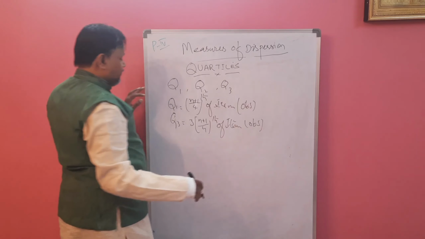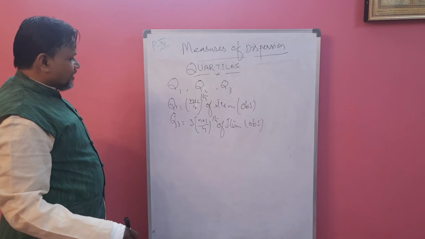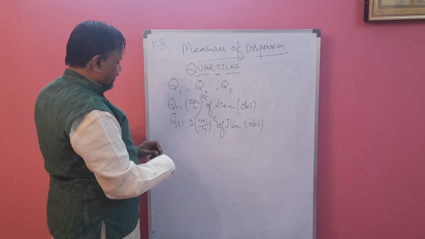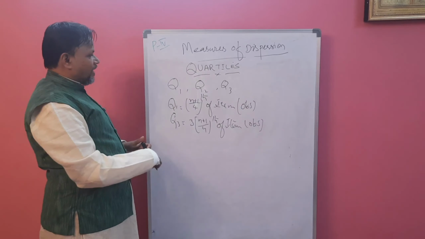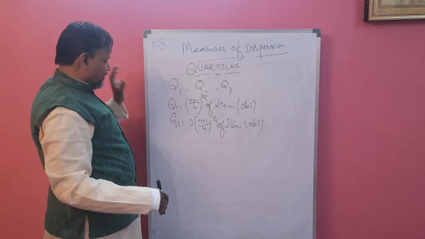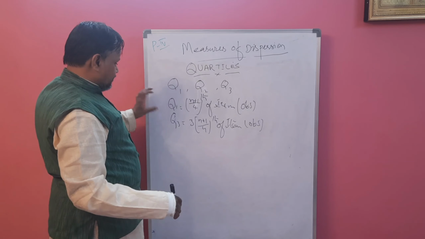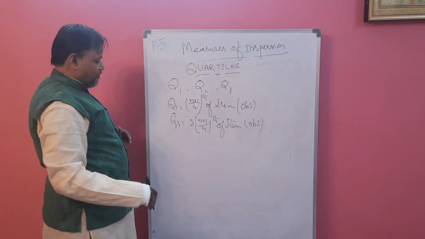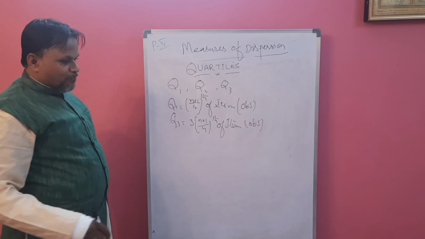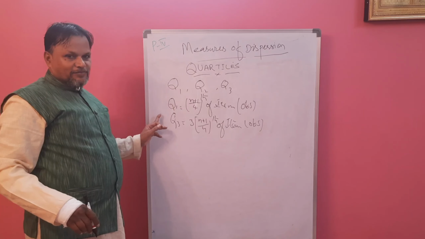Using this formula we can find the quartiles, first quartile and third quartile. After calculating this we can find quartile deviation and coefficient of quartile deviation. Now we are going to take one example to find Q1, after that Q3.